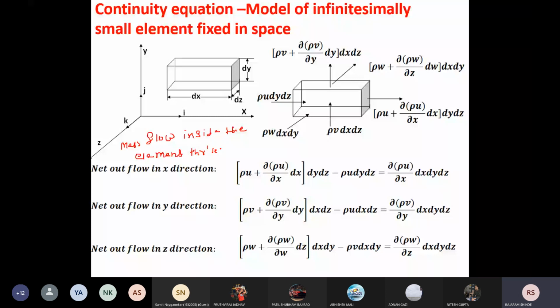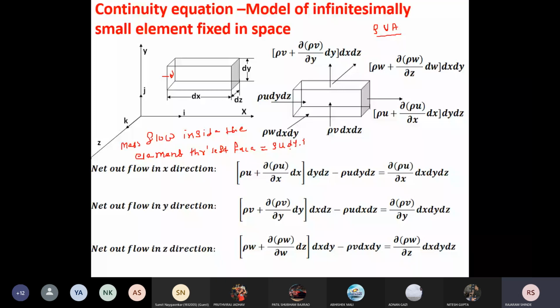Now you know the equation for the mass flow. It is density into velocity into area. That is, you have the general equation, rho into v into area. This is your mass flow rate equation. Now for the x direction, if we consider the left face, we can write rho as the density, velocity is u, and area is dy dz.